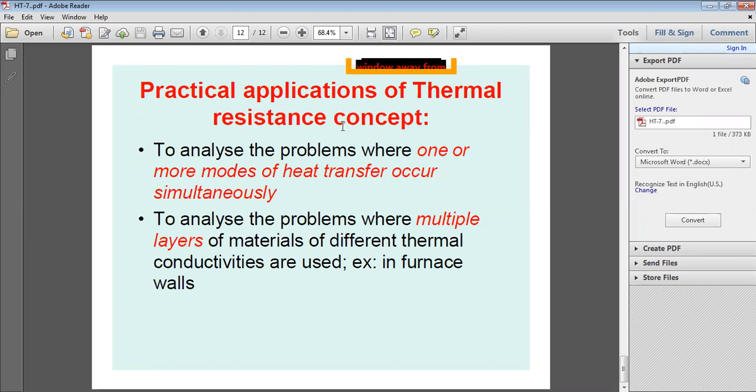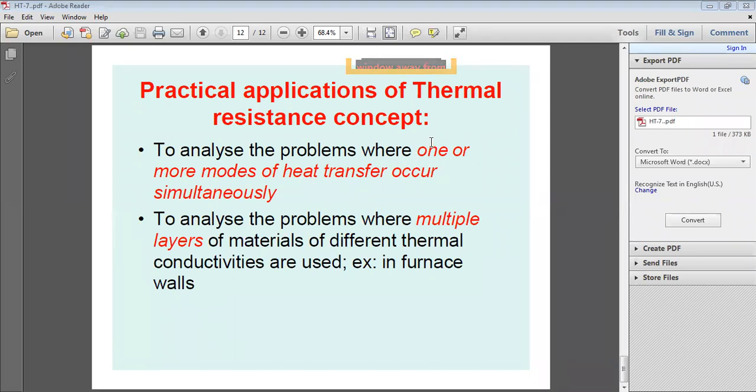Practical application of the thermal resistance concept. So where do you apply this thermal resistance? To analyze problems where one or more modes of heat transfer occur simultaneously. Just like already explained, in some heat transfer problems, conduction as well as convection, both will be there.